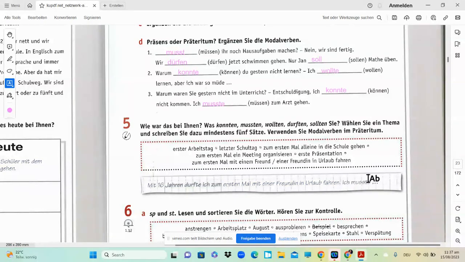Okay, ich musste. So we can just check what goes. Ich musste zum ersten Mal allein in die Schule gehen. First of all, I was allowed to go to school alone, and then you can say, we can also use ich wollte zum ersten Mal ein Meeting organisieren.